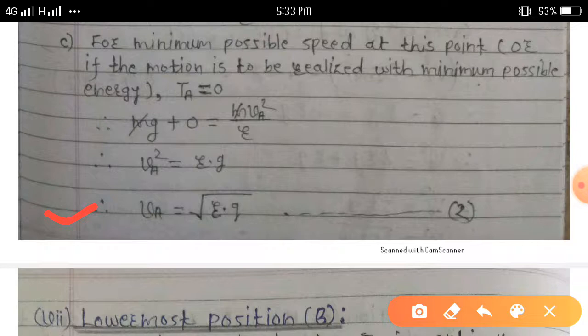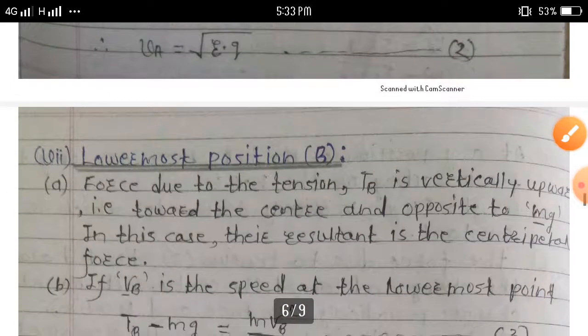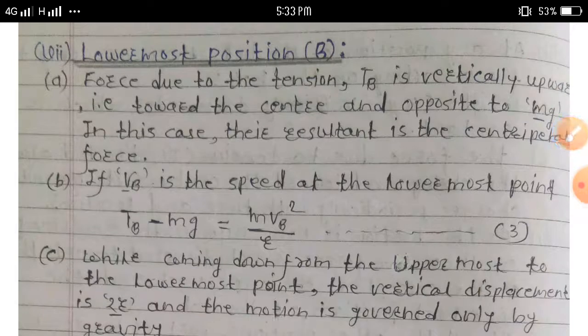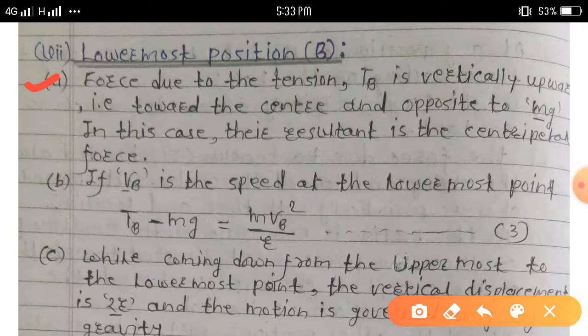Consider this equation number second. Second condition, the lowermost position, point B. The force due to the tension T suffix B is vertically upwards, that is toward the center and opposite to mg. In this case their resultant is the centripetal force.